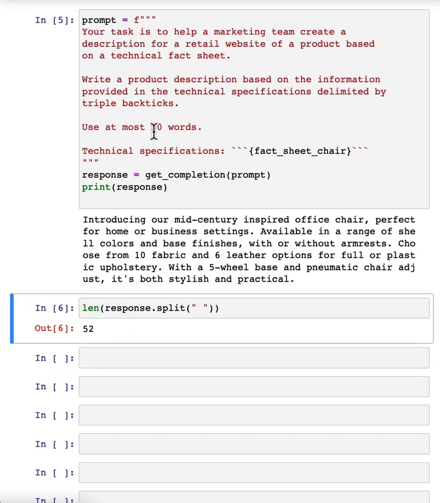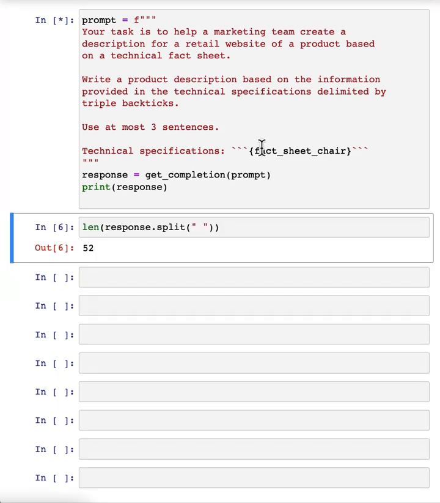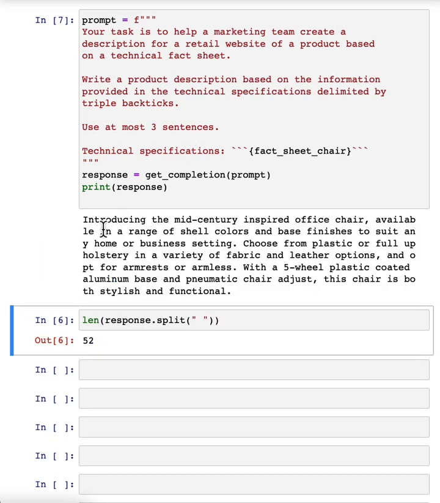Large language models are okay, but not that great at following instructions about a very precise word count. But this is actually not bad. Sometimes it will print out something with 60 or 65 and so on words, but it's kind of within reason. Some of the things you could try would be to say use at most 3 sentences. And let me run that again. These are different ways to tell the large language model what length of output you want. So this is 1, 2, 3. I count 3 sentences. Looks like I did a pretty good job.